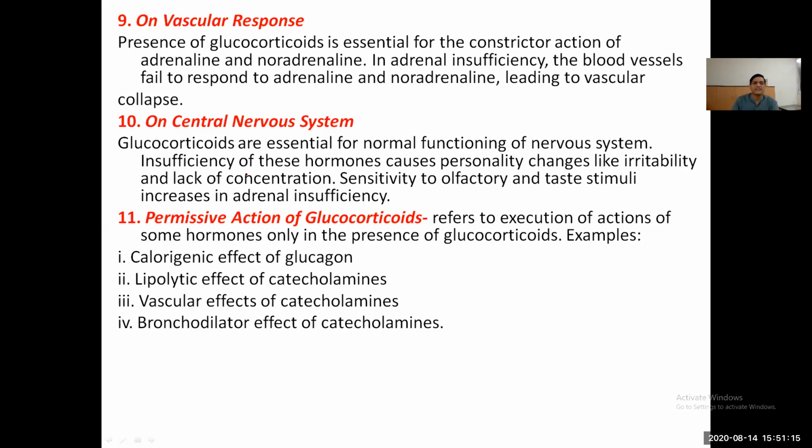The permissive action of glucocorticoids refers to the execution of the action of some hormones only in the presence of glucocorticoids, like the calorigenic effect of glucagon, the lipolytic effect of catecholamines, the vascular effect of catecholamines, and the bronchodilating effect of catecholamines, which depend on the corticosteroids.